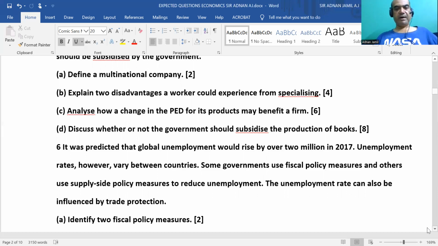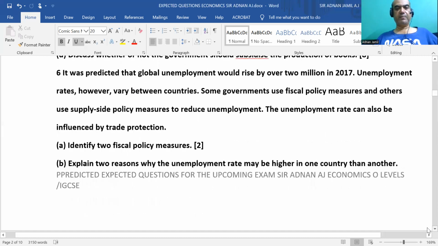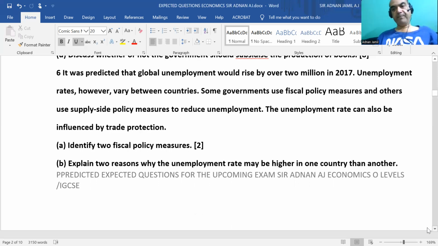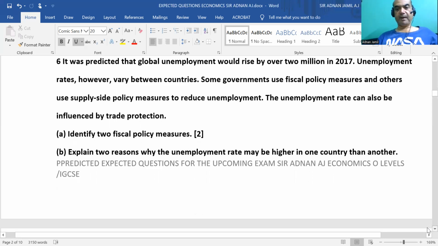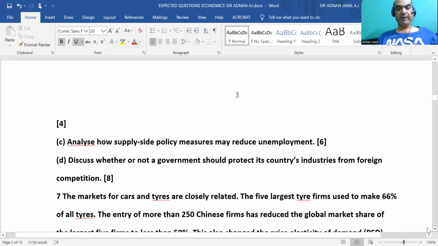When we come to question number 6, identify two fiscal policy measures: taxation, government spending. Explain two reasons why the unemployment rate may be higher in one country than another. A good question. Maybe the supply is limited, recession is hitting the economy, or the industry is declining, strategic industries, main industries are declining. That is the reason. And there may be a problem of skilled labor. Not many skilled laborers are there. Labor is there, so they are not getting the job and the economy is transforming.